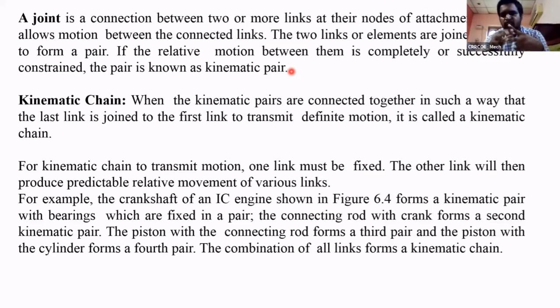See this, these two links are connected, and one more link is connected, first pair, second pair, and the first link is connected to the last link. This is used for a particular motion, for a definite motion, then it is called a kinematic chain. The first link of the kinematic chain is connected to the last link to transmit a definite motion. A kinematic chain. For example, see this.